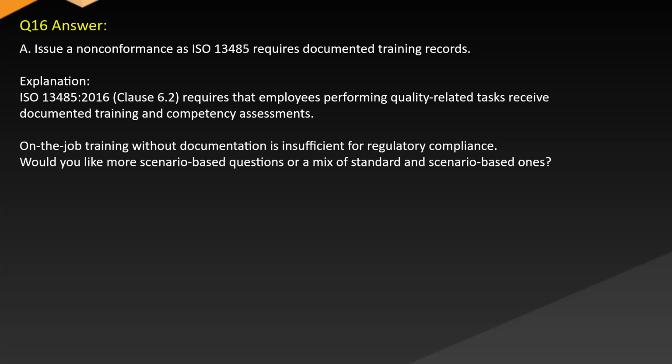Answer A. Issue a non-conformance as ISO 13485 requires documented training records. Explanation: ISO 13485:2016 Clause 6.2 requires that employees performing quality-related tasks receive documented training and competency assessments. On-the-job training without documentation is insufficient for regulatory compliance. Would you like more scenario-based questions or a mix of standard and scenario-based ones?